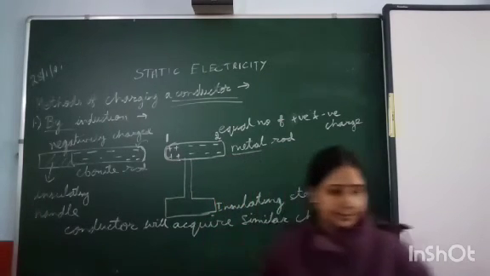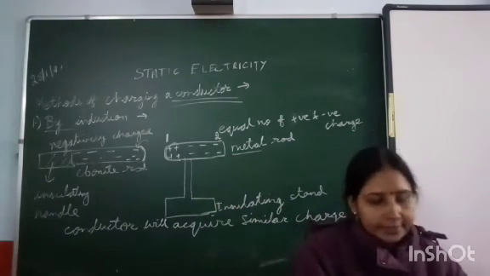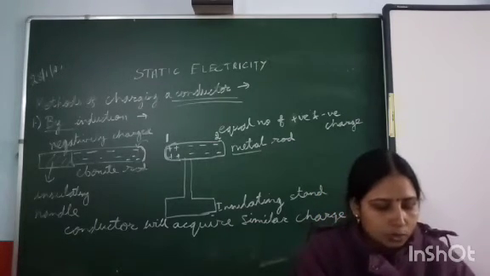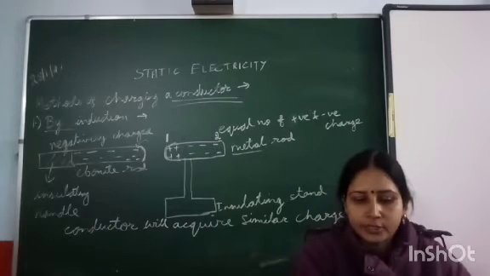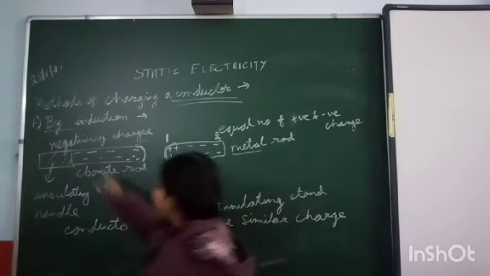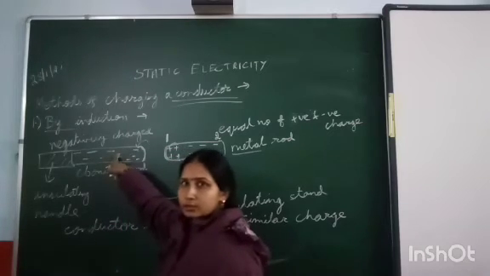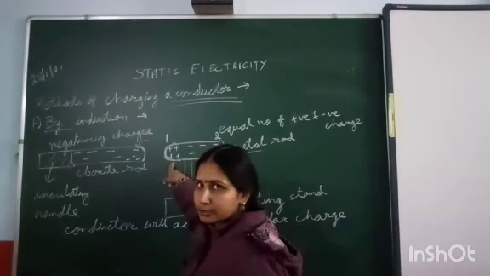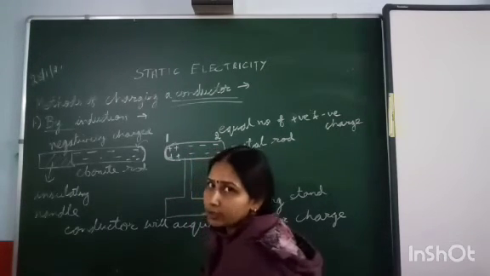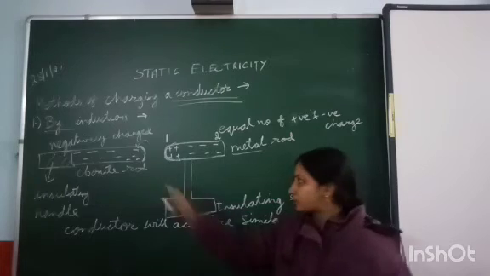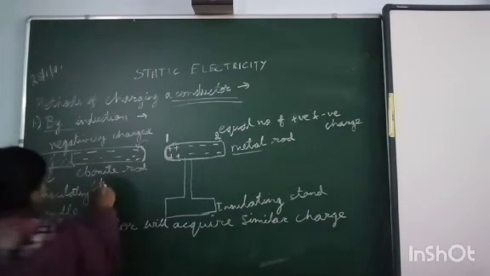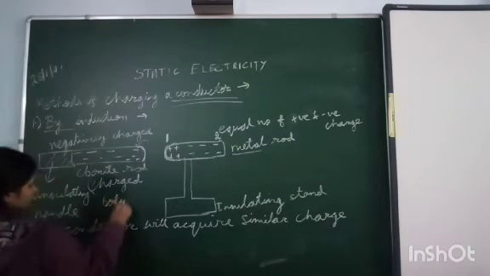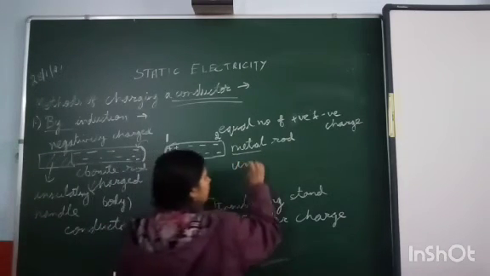The other end has acquired the same charge as that of the charged body. So here it is shown that this rod was negatively charged, so the nearer end got the opposite charge, while the far end got the same charge as that of the charged body. This one is the charged rod, and this metal rod was uncharged.